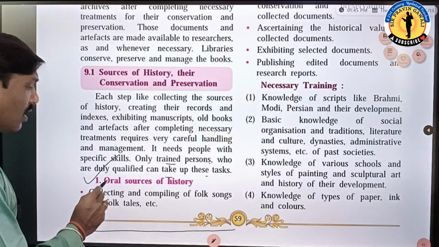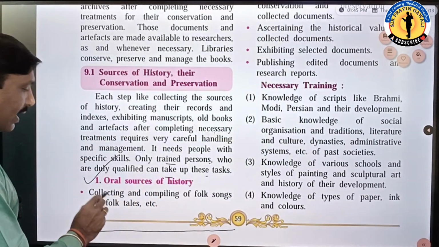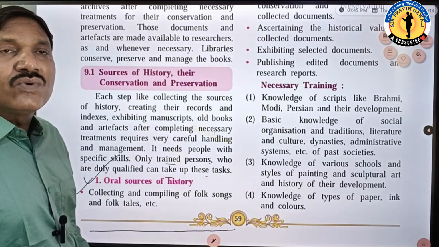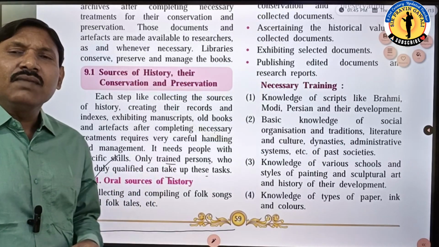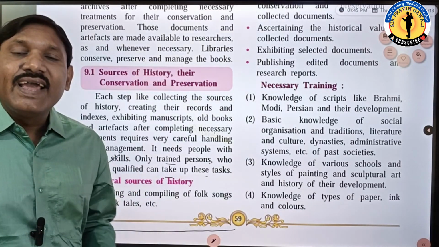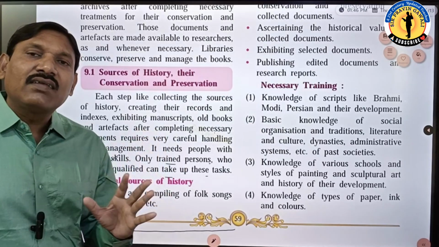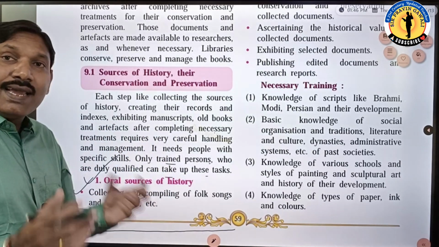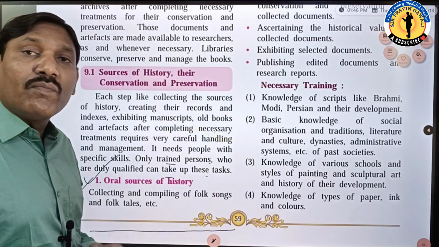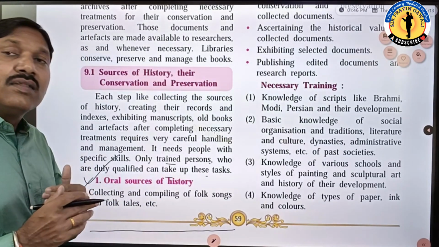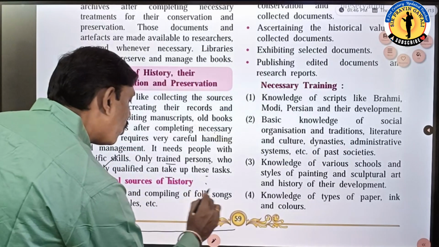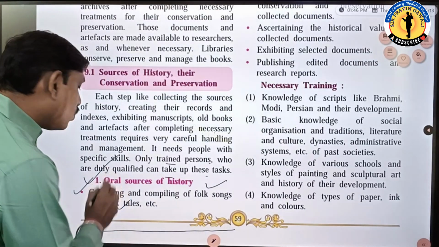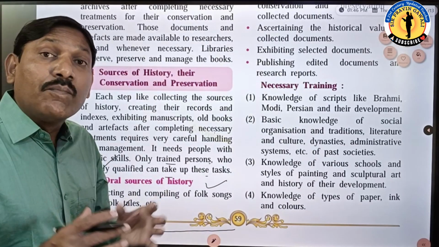Now see students, in oral sources of history, there is collecting and compiling of folk songs and folk tales, etc. Songs, stories, tales, folk songs, folk tales, all these are oral sources. So what is important here? Collecting and compiling. We have to collect the oral material, whatever things are in oral form, for example folk songs and folk tales, very importantly. We have to collect them and compile them, compose them together.